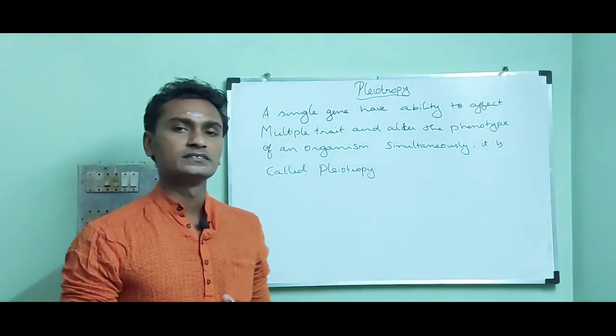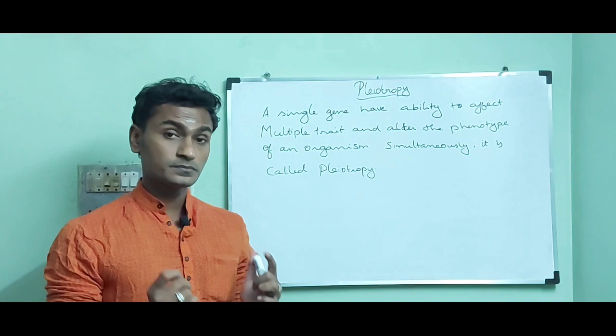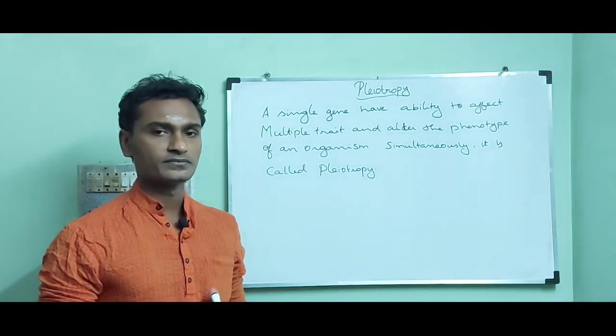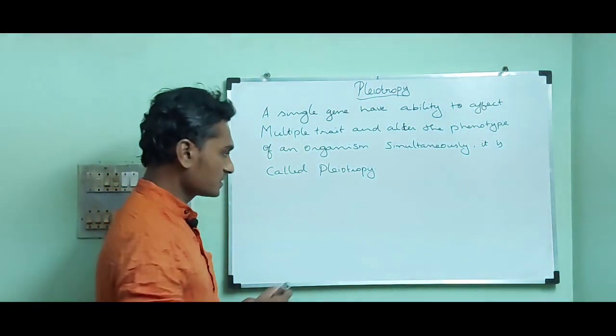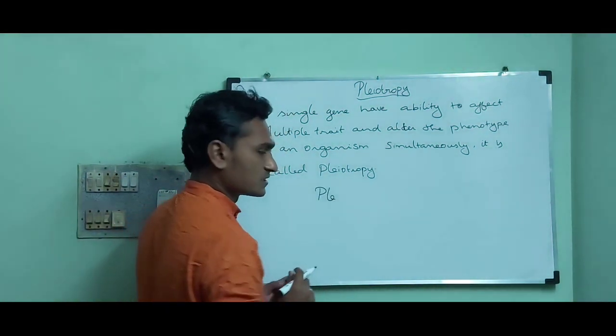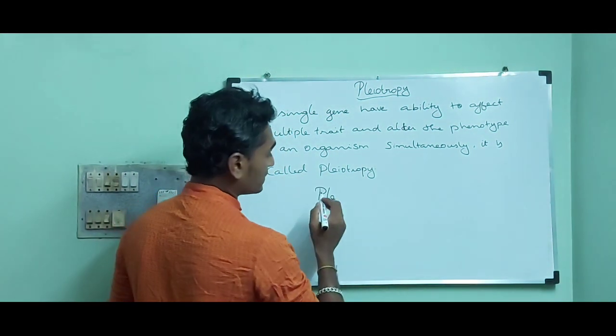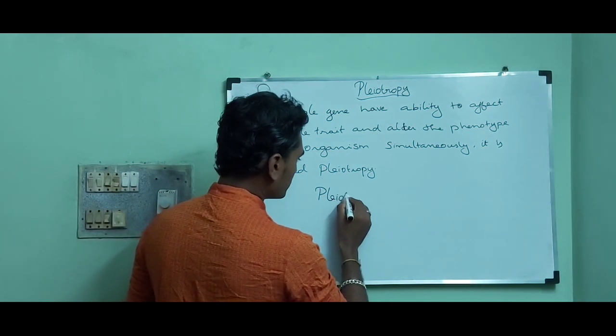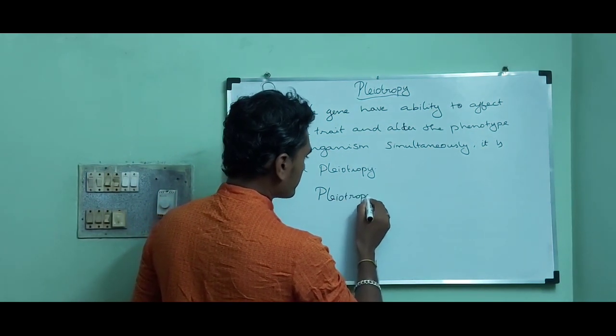Then the gene which is exhibiting the pleiotropic effect is called a pleiotropic gene.